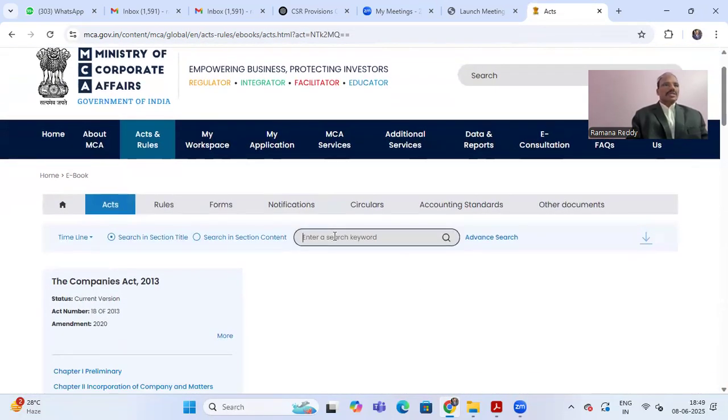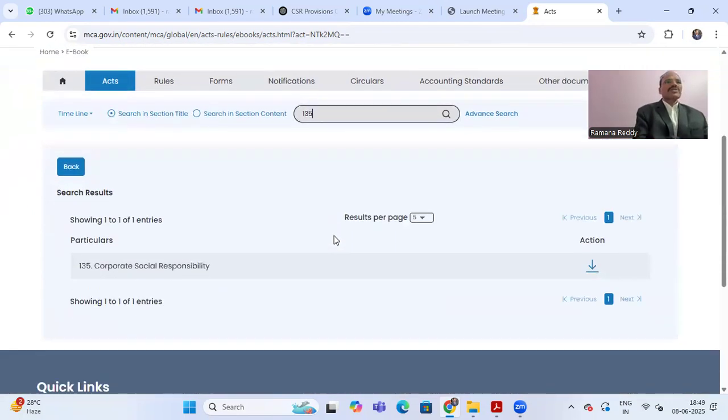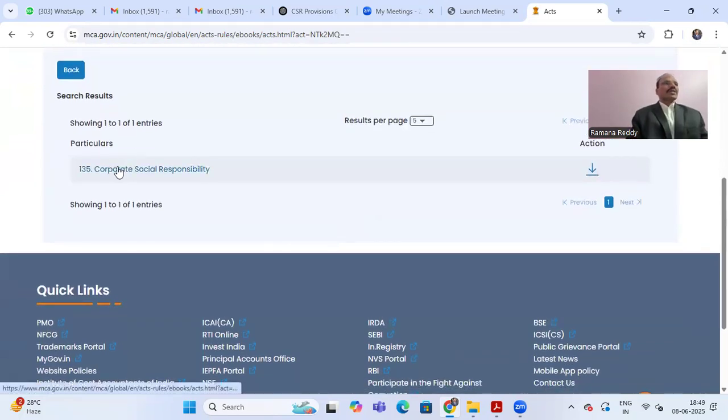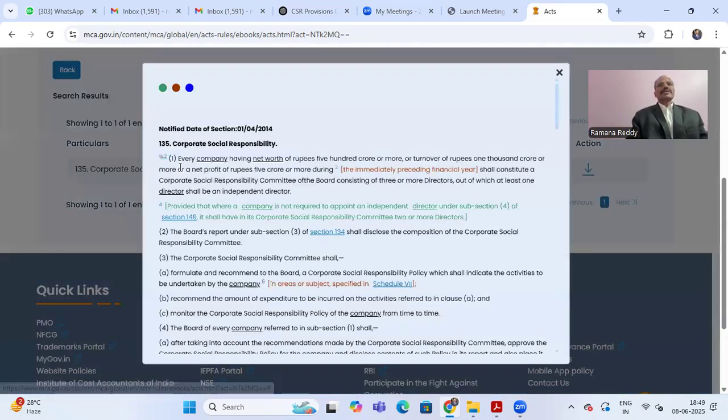There, here we have to type section 135. This talks about corporate social responsibility. Section 135, corporate social responsibility. Click here. This is section 135 of Companies Act 2013, Corporate social responsibility. Notification dated 1/4/2014. So, I will explain the complete section.